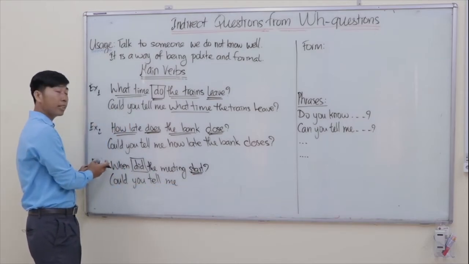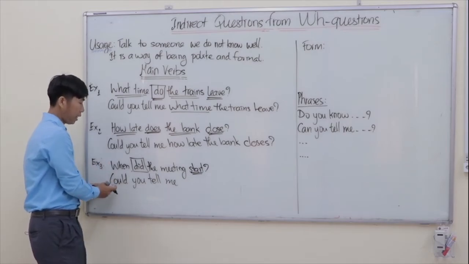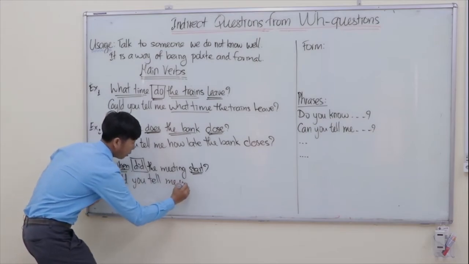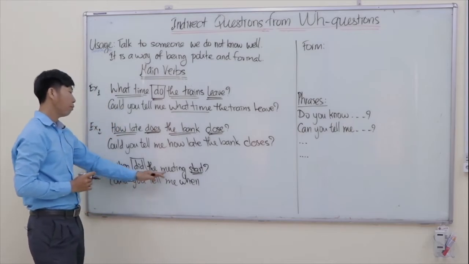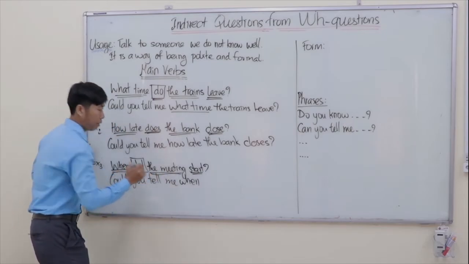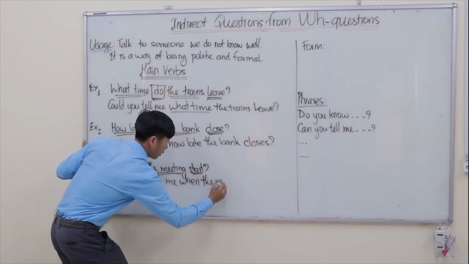So when we change the normal question to an indirect question, we start with a phrase, and then we put the question word or WH question, and then we have to write the subject. So the subject is the meeting.